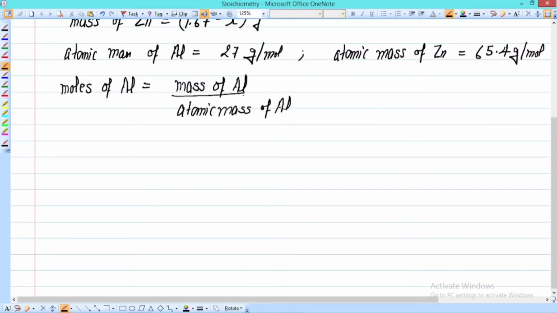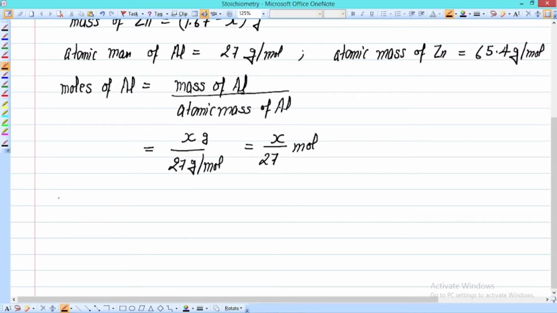The mass of aluminum which we have considered is x gram, and the atomic mass is 27 gram per mole. So gram will cancel gram and we will get x over 27 mole.